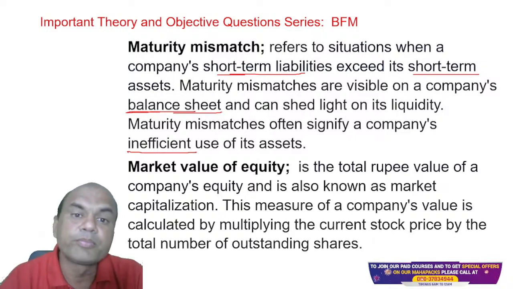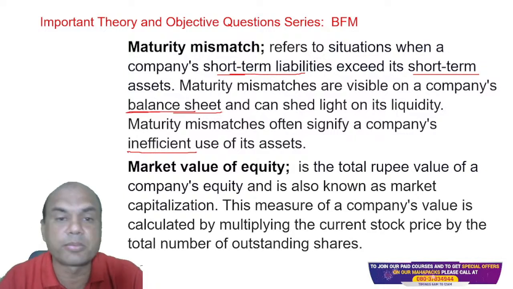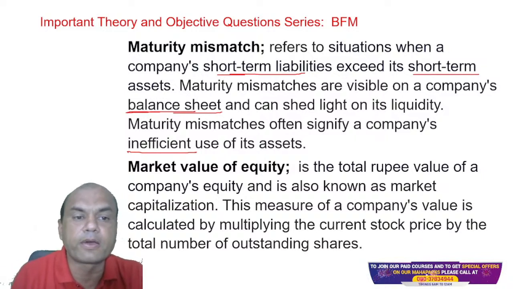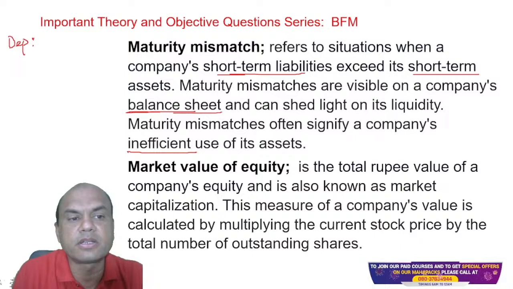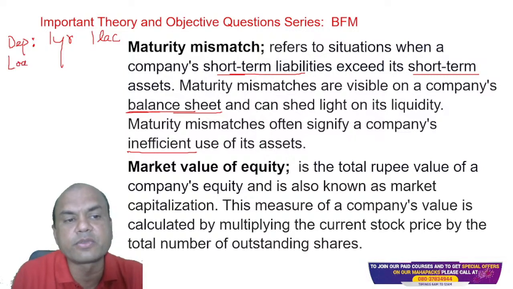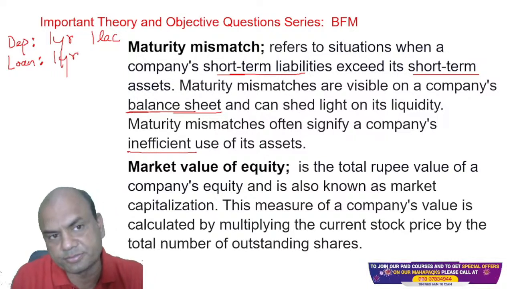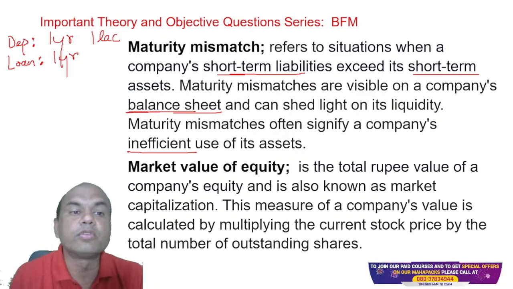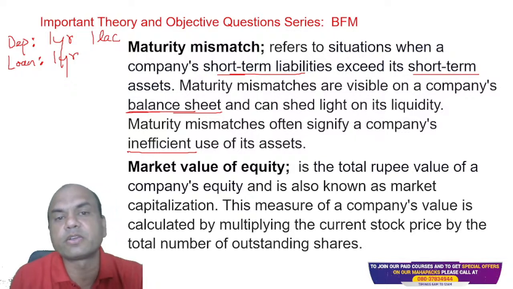Number one. Number two, the durations of the loans and the deposits also need to be matched. Duration, that's what maturity says. Suppose I take a deposit of, let's say, 1 year, of 1 lakh, and I have to give a loan against this. So the loan against this will definitely not be more than 1 year. Loan should also be 1 year or less, right? So if I give a loan of 1 year, it's the best. So the maturity of deposits and loans should match.